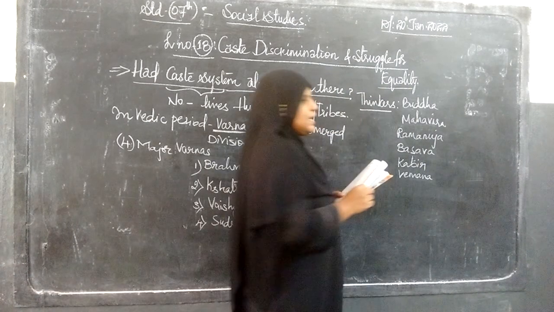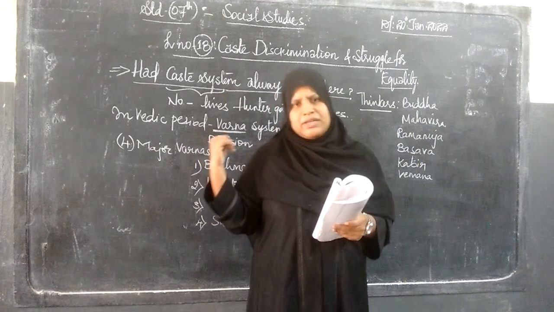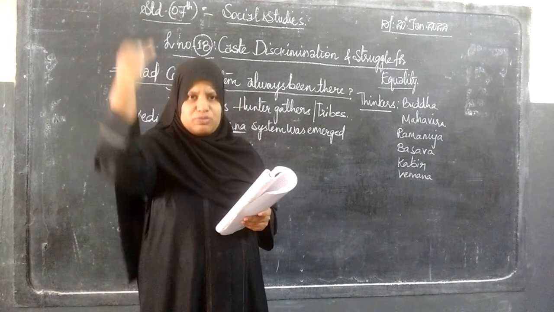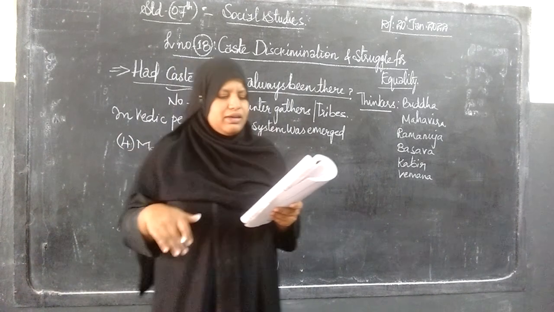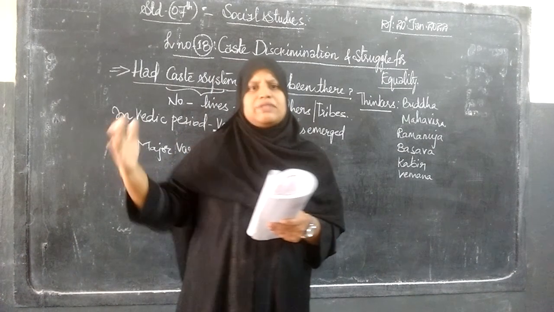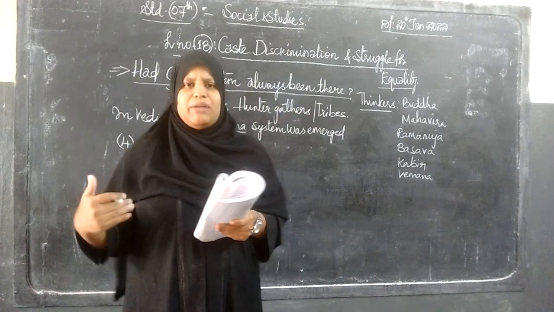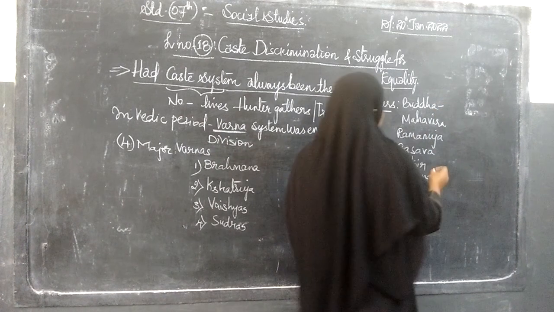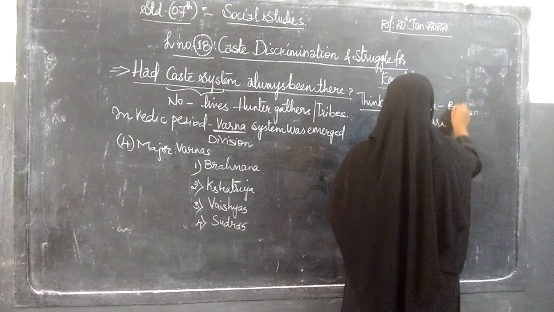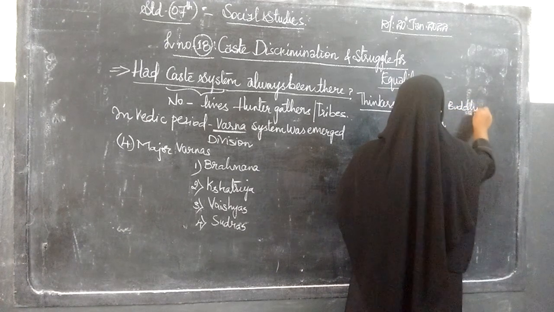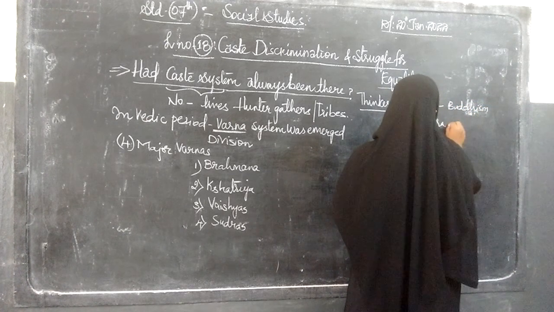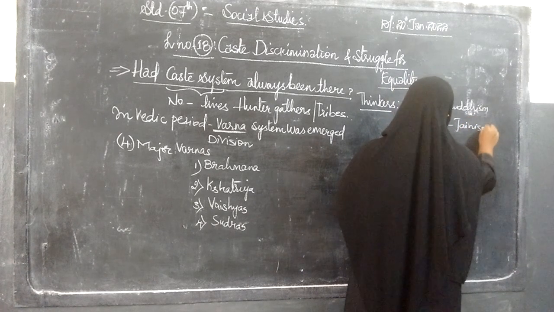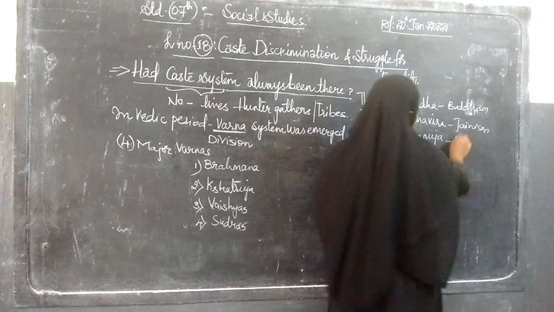All these persons rejected and criticized the idea that a person born into a superior family should be classified as superior or inferior by birth. So who are these thinkers? Gautama Buddha, founder of the Buddhism religion; Mahavira, founder of the Jainism religion; then Ramanuja.